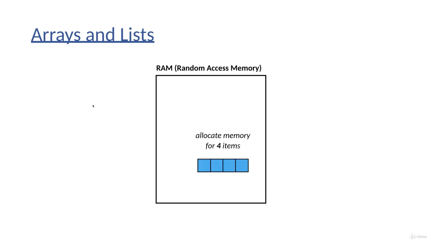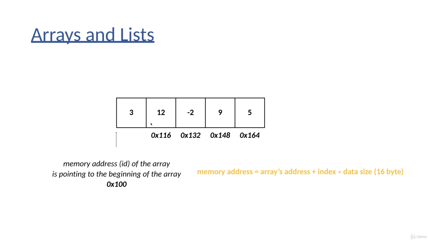Okay, so what's crucial is that, for example, if we want to create a one-dimensional array for 4 items, then these 4 items are going to be right next to each other in the so-called RAM, random access memory. So this is how we can allocate memory for 4 items. And because these items are right next to each other, we can use so-called indices.